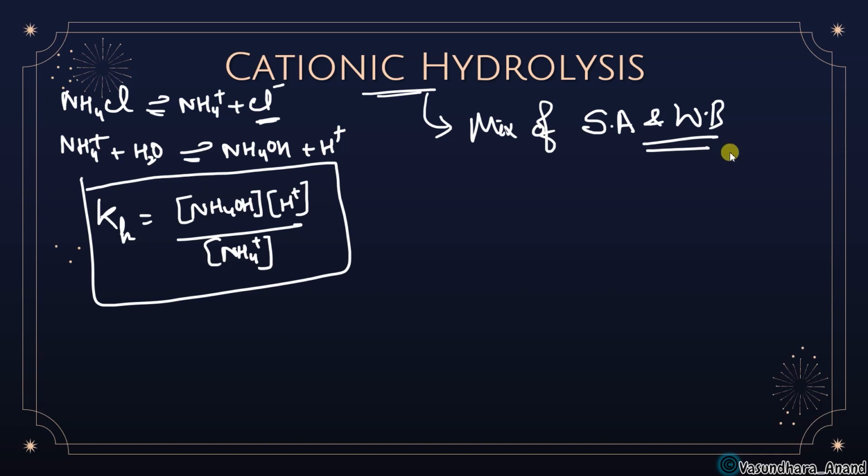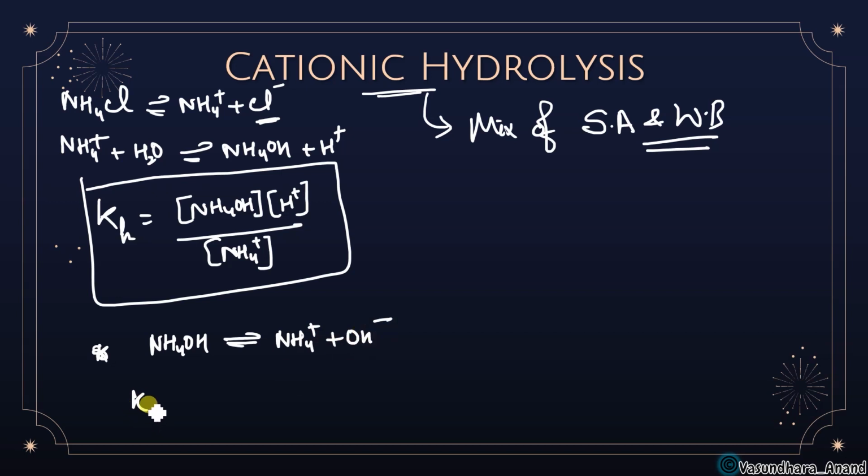Now if we see what the relation is between Kh and Kb, we know NH4OH is a weak base, so this will also undergo dissociation to give NH4 plus and OH minus.